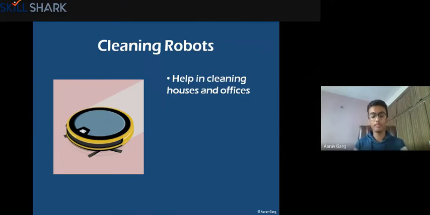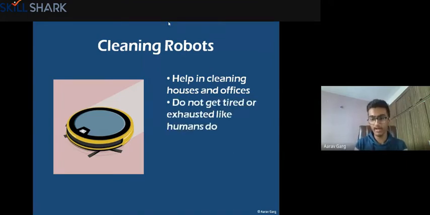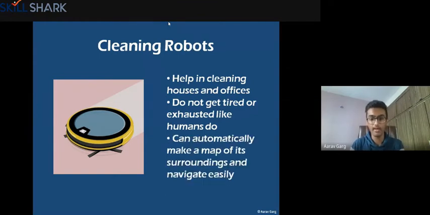The best part about them is obviously they do not get tired. If you have a maid, she can get tired, she can commit mistakes. She can leave some spots and then you will tell that maid, please clean this, things like that. But in the case of a robot, it won't make errors, it will not get tired. And the best part is it can automatically navigate in a house. So there's an example company here.